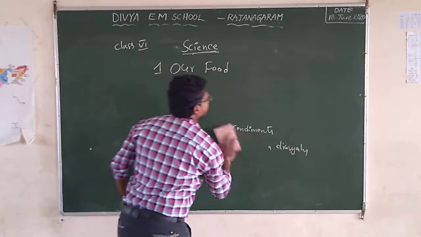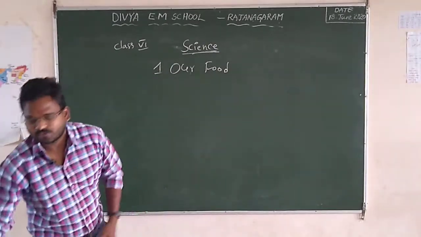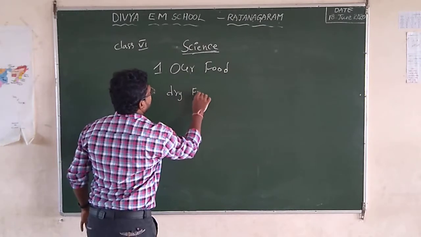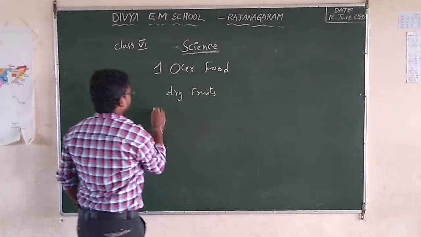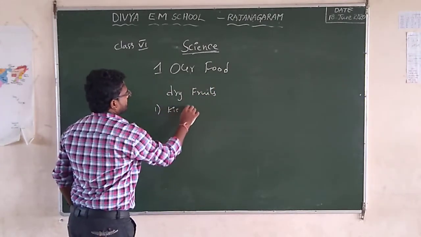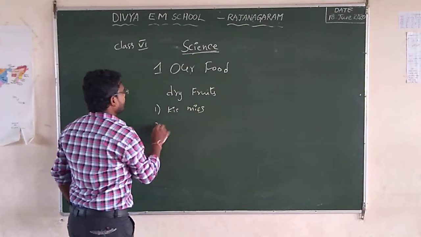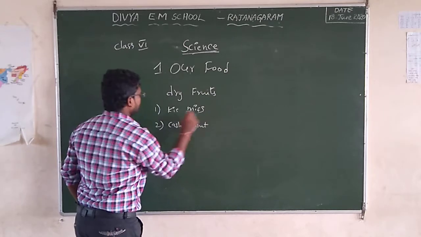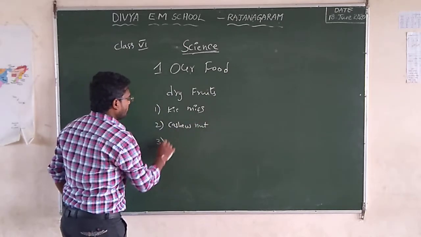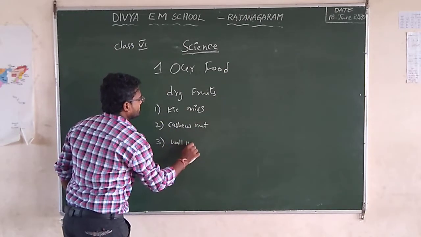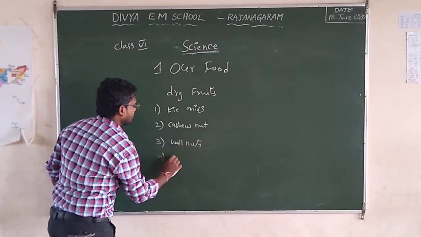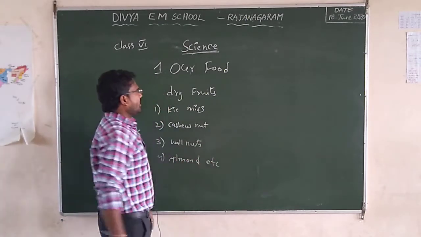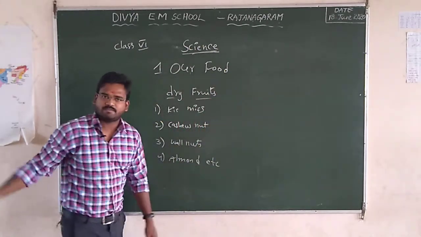And now we are going to dry fruits. Kismis, cashew nut, walnut, almond, etc. are considered dry fruits.